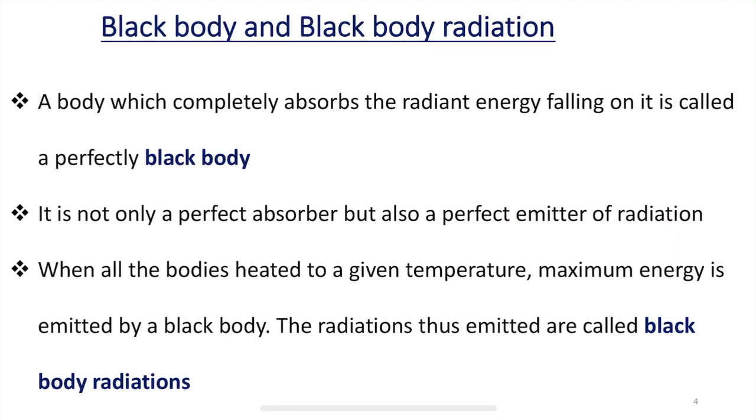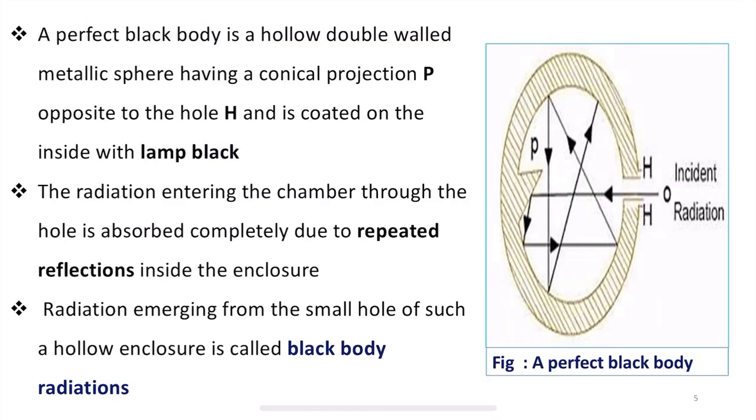Next we understood how to carry out a perfect black body experiment, where the black body was a hollow double-walled metallic sphere, as we discussed in our previous class. We made incident radiation pass through the hole called H into this hollow double-walled enclosure.